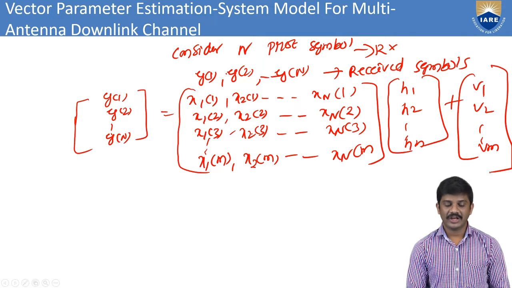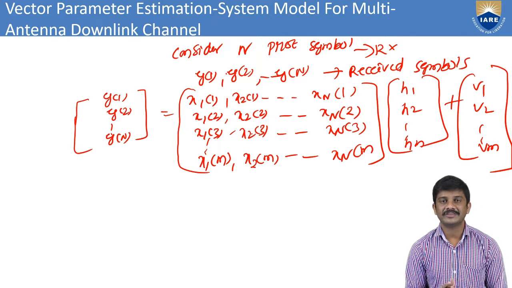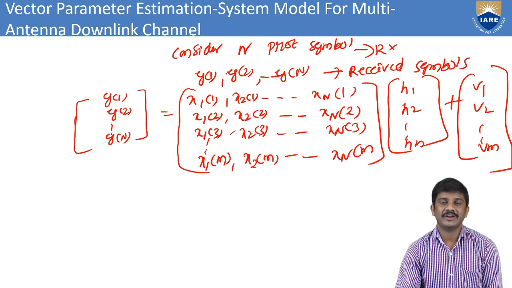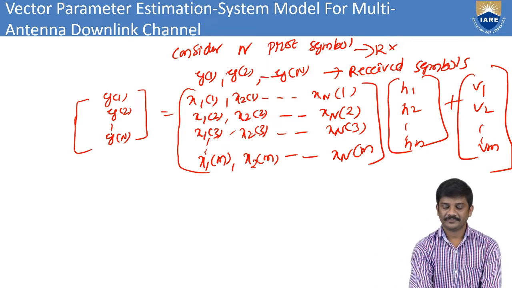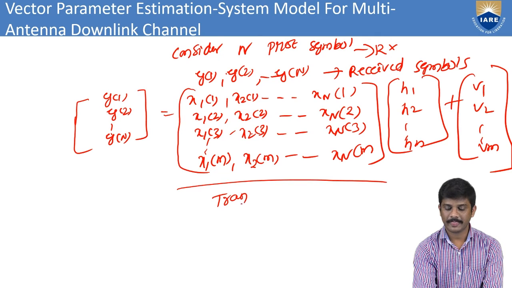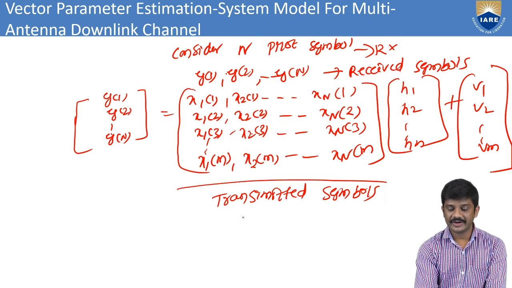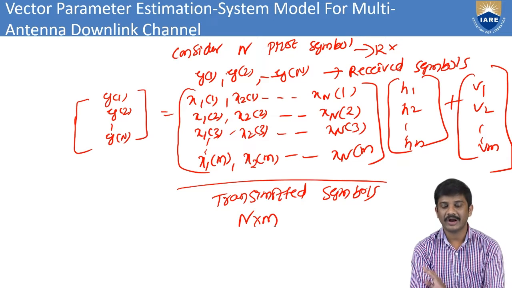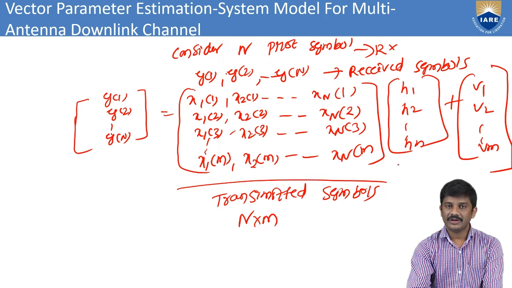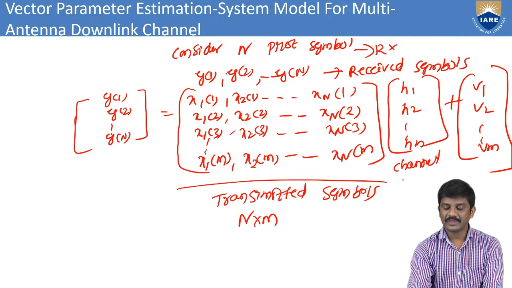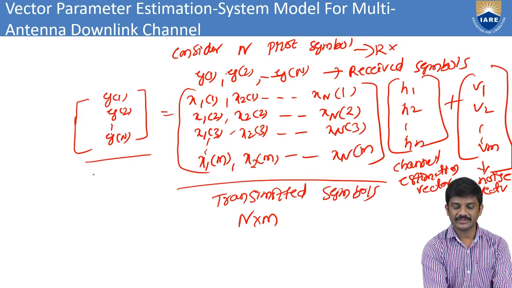Here we have the symbols, that is the pilot symbols I consider here. For that I write all the transmitter symbols. These are the transmitter symbols in the downlink, that is an n by m matrix. Coming to here, we have the channel estimation vector. This is the noise vector. Here this is y bar.